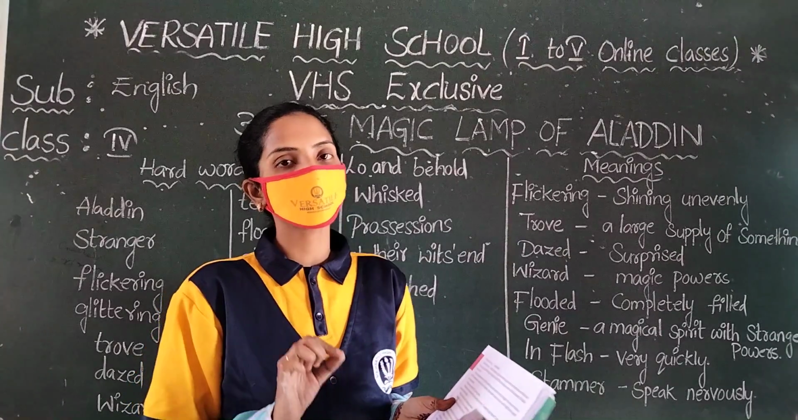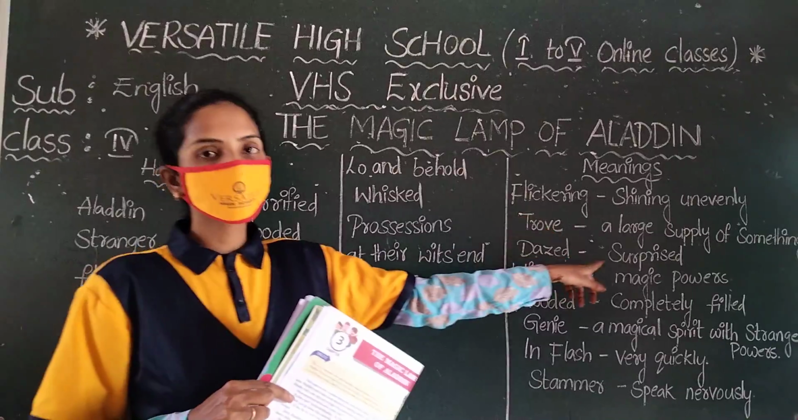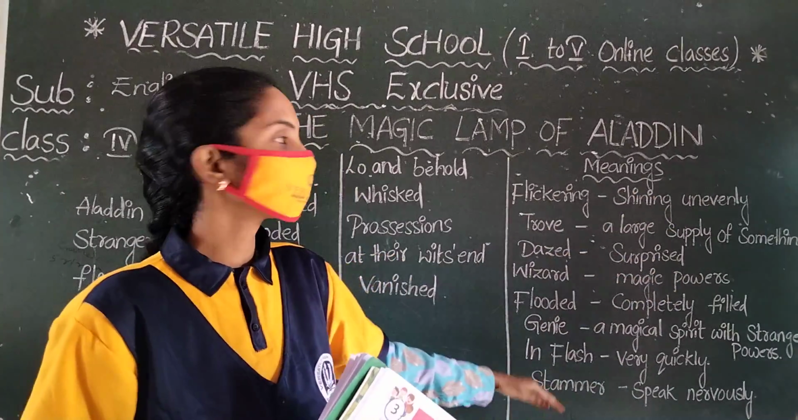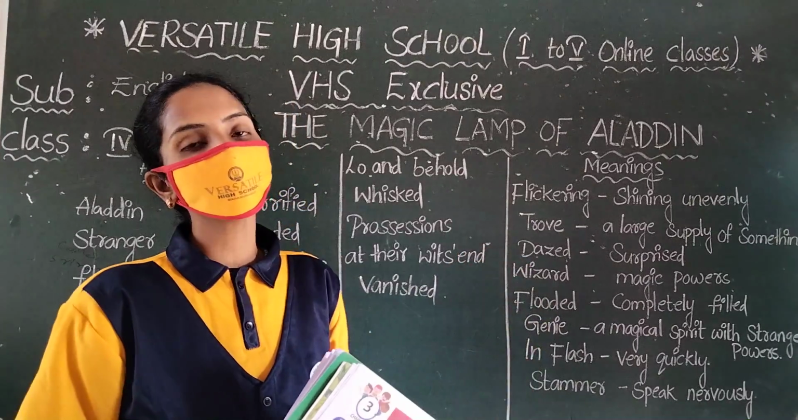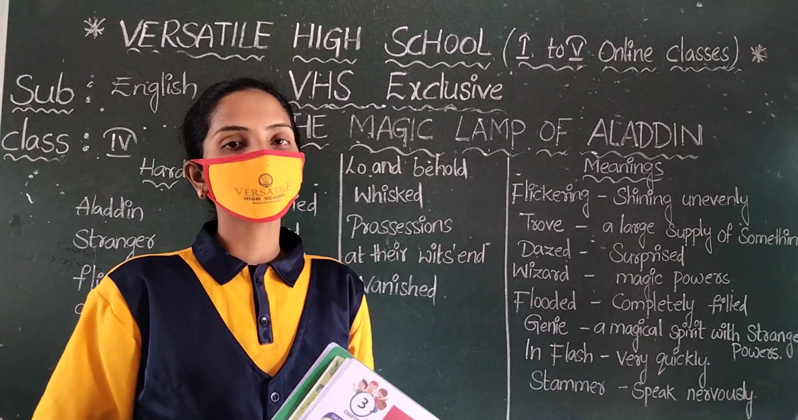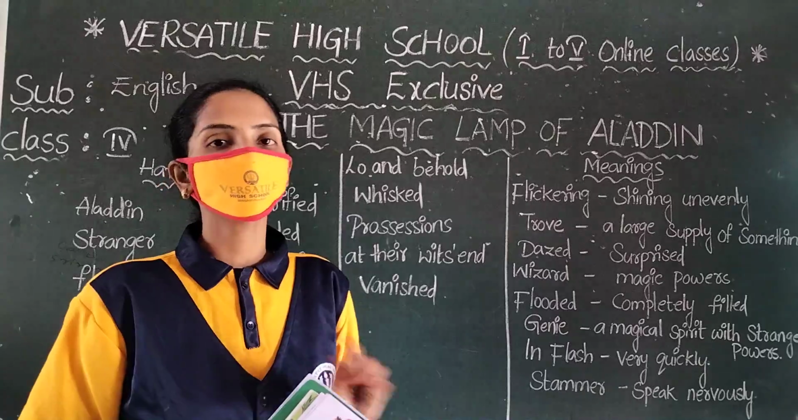You must underline them. So which one is a hard word? Okay, these are the hard words and next are the meanings. There are a number of meanings, but I did not have space, so I wrote only some of the important meanings. You must write these hard words and all the meanings in your classwork one time.